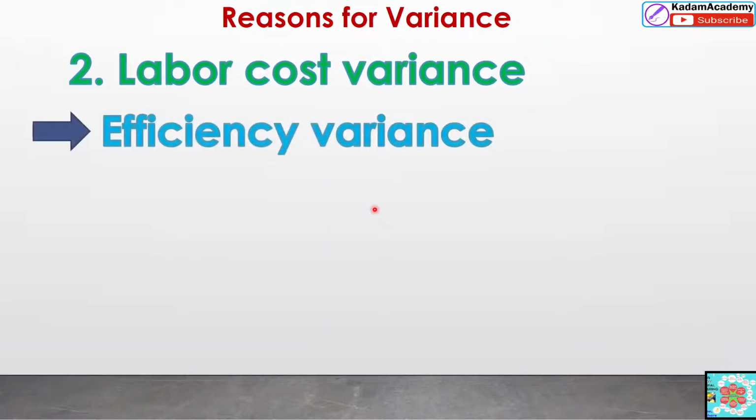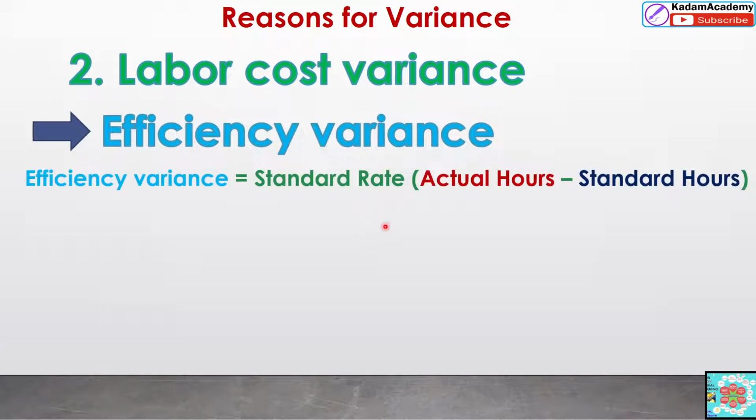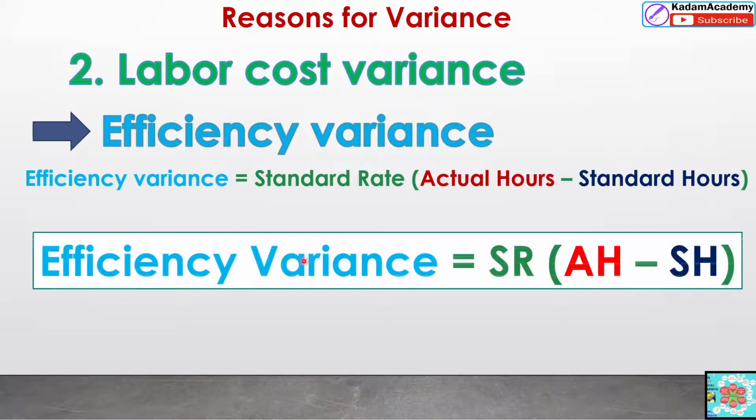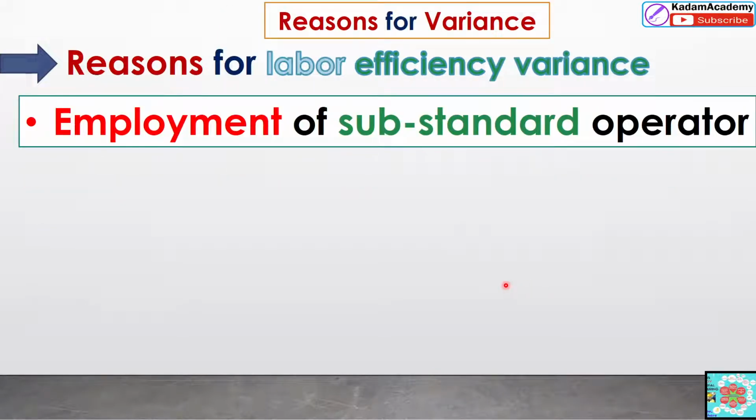And labor cost variance related to efficiency. Now we see efficiency variance. You can calculate it by using the standard rate inside the bracket, actual hours minus standard hours. This is the formula for the efficiency variance: SR inside the bracket, actual hours minus standard hours. SR means standard rate. Now we can see the reasons for this labor efficiency variance.